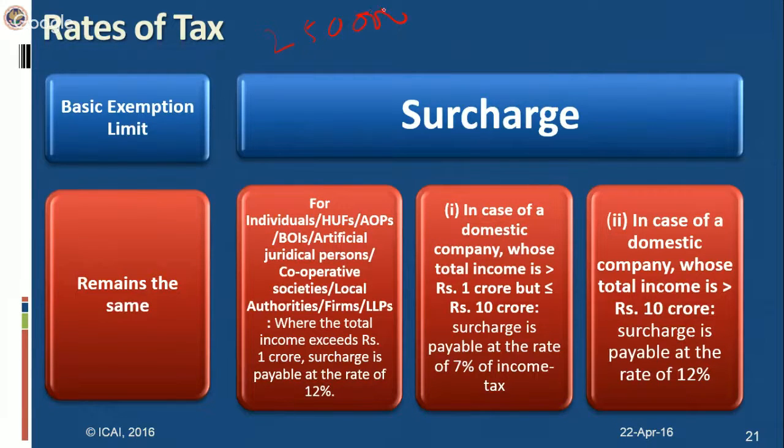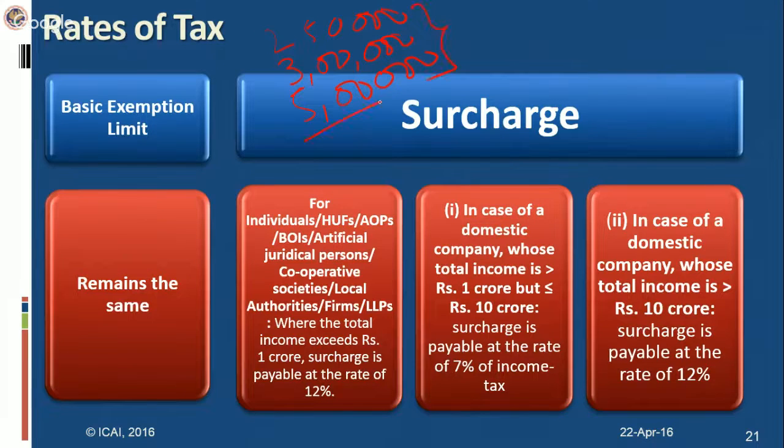In case of a senior citizen, a person who is a resident of India and is of the age of 60 or more, the basic exemption limit remains the same, that is rupees 3 lakh. Up to 3 lakh, no tax liability arises. In case of a very senior citizen, a resident of India who is of the age of 80 years or more, the basic exemption limit is the same, that is 5 lakh.